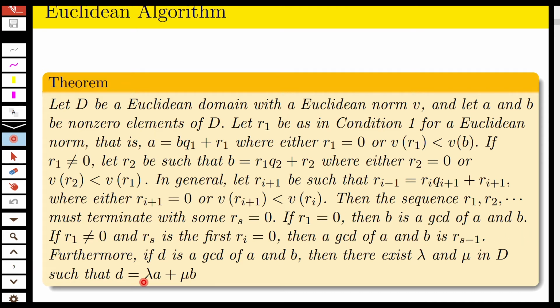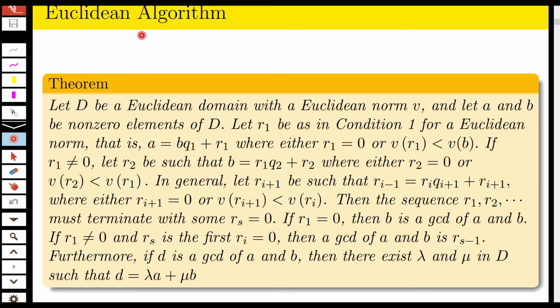Furthermore, if D is the GCD of A and B, then there exist lambda and mu such that D is equal to lambda A plus mu B. This is known as the Euclidean algorithm. We prove this theorem.